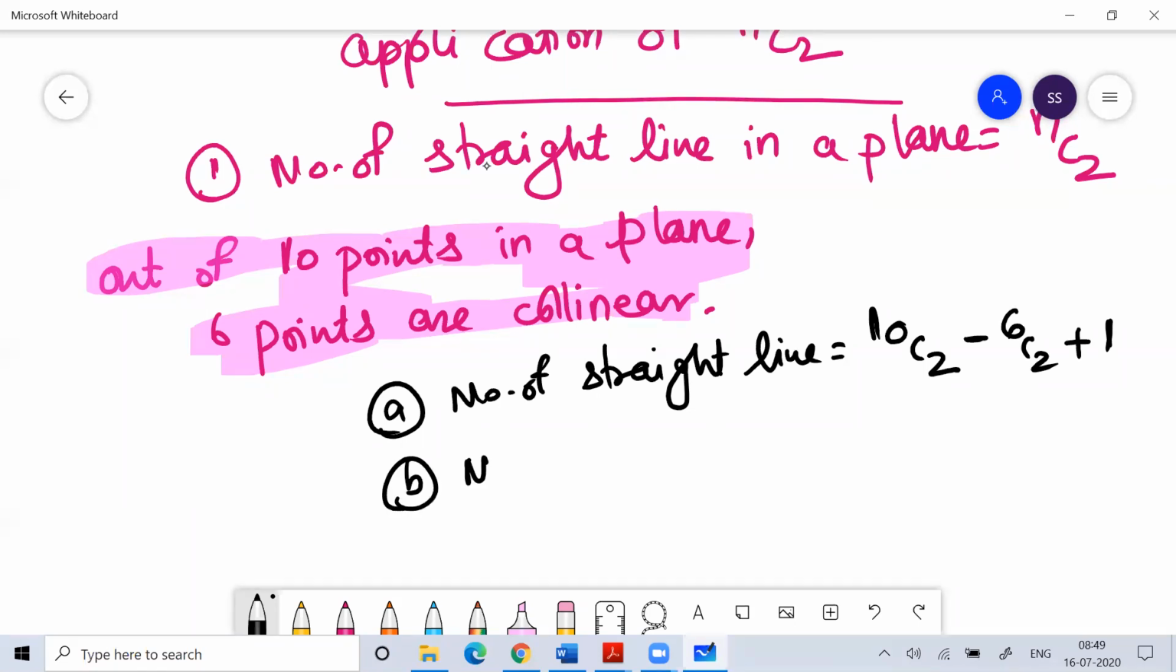If I ask you the number of triangles, how many triangles can you draw? That would be 10C3 minus 6C3. Again, 6 points are collinear, so they will not let you draw a triangle. To draw a triangle, you need 3 points, and they should be non-collinear, or at least two should be non-collinear. So this concept came in the exam also.